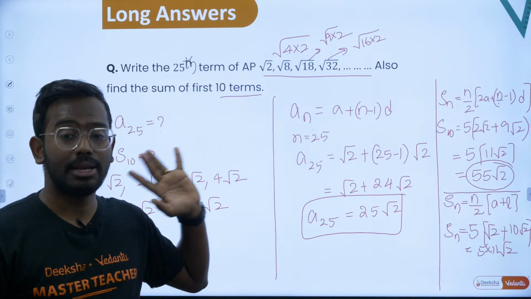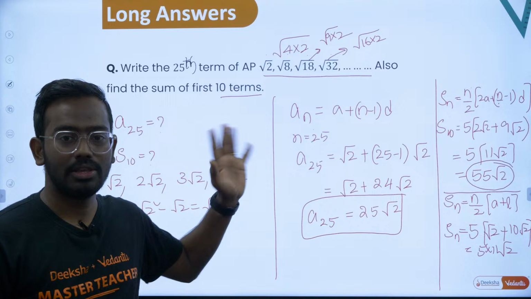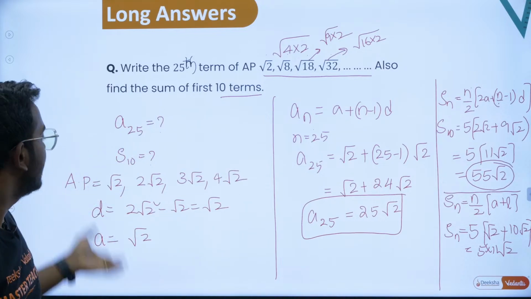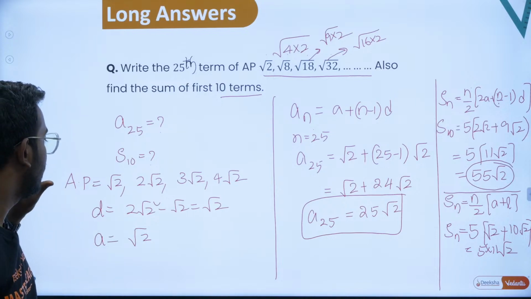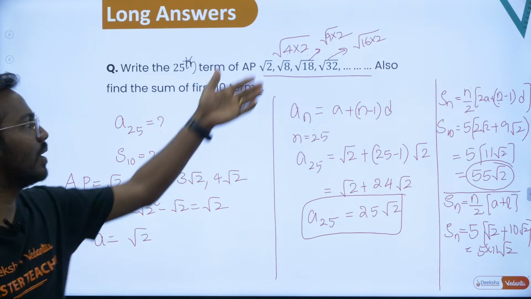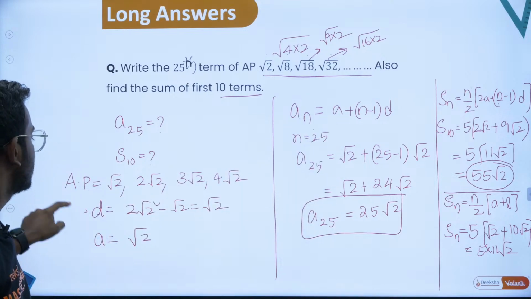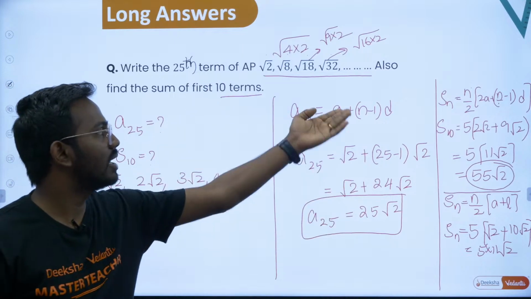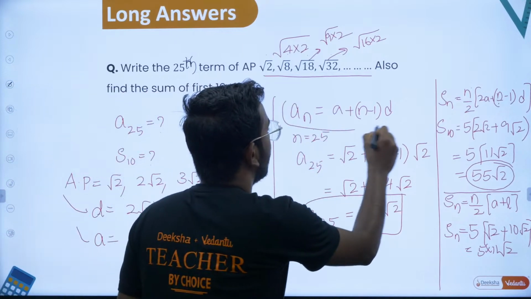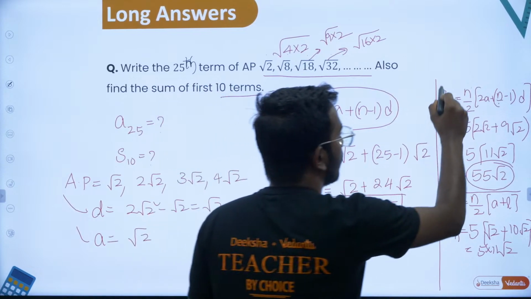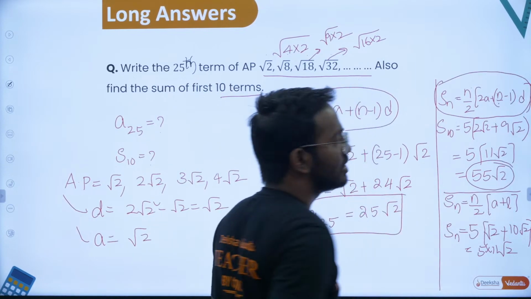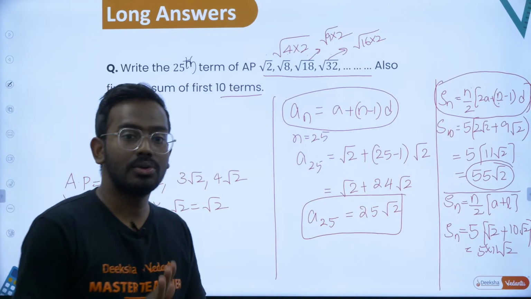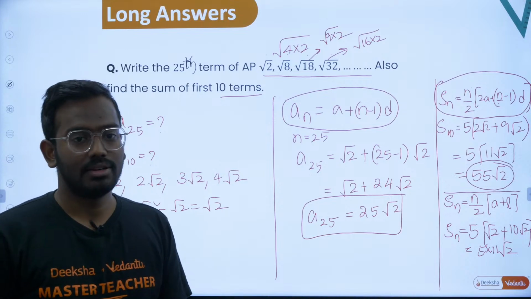So this is how you can attempt your 5-mark question. You always try to write the data in the beginning, and then you will get all the parameters that are required to apply for the formula. That is, what is the common difference and what is the first term, and then you will apply the formulas required. And each formula that you require or that you write carries a mark. Always don't miss the formula. If you miss the formula, the marks will be deducted, right? So let's take up the next type of question. This is how you can answer long answer based questions.